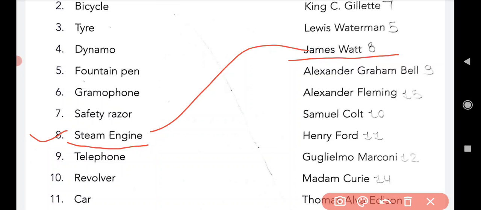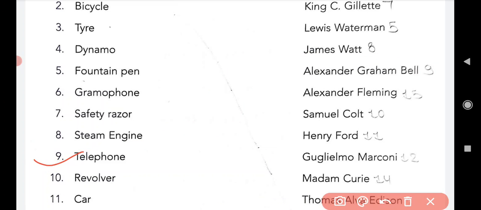Now come to the next, that is 9, telephone. The telephone was invented by Alexander Graham Bell.